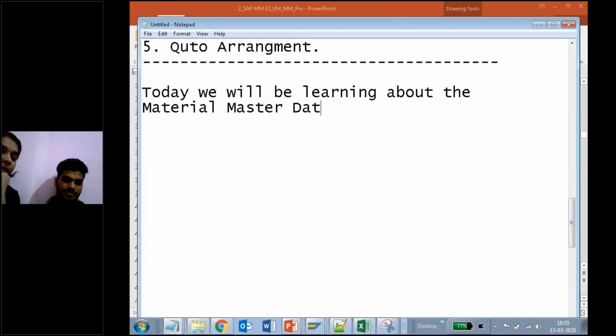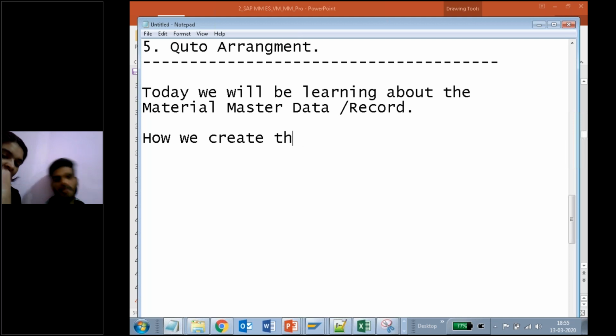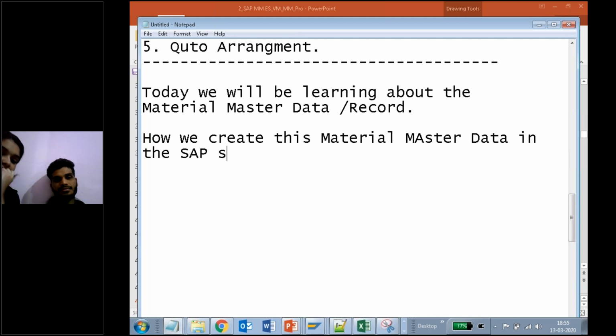Next question is how we create this material master data in the SAP system, right?